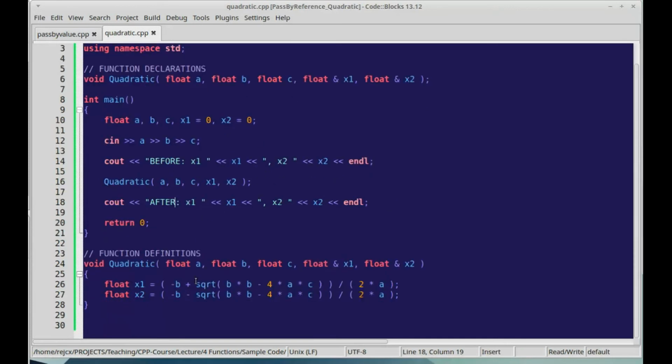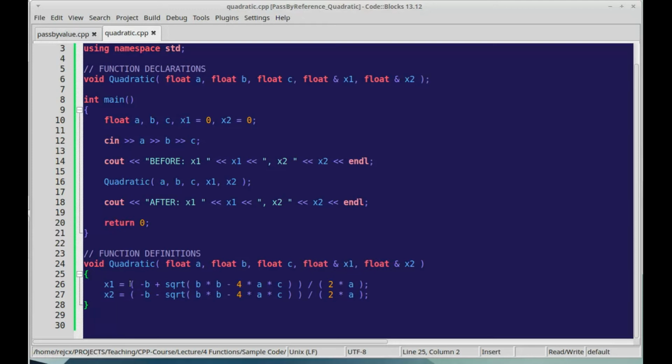Okay. So now I'm going to remove these two declarations here because we have parameters named x1 and x2. We don't need to create local variables here. These can just be used like a normal variable. We just have this ampersand sign in our parameter list. Also, they're called the same way as other variables. It's just this part right here that's a little different.